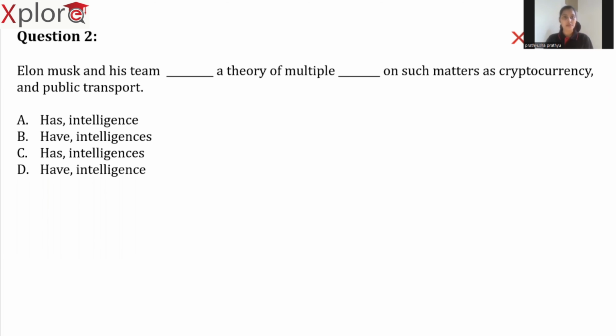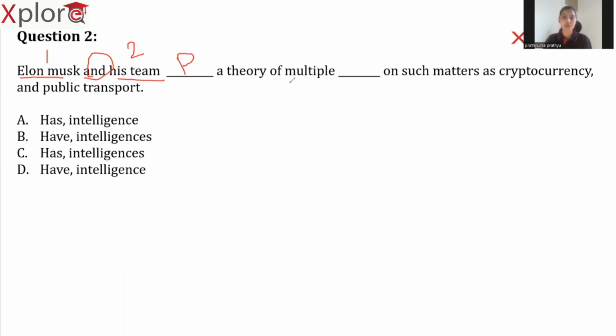Elon Musk and his team blank a theory of multiple blank on such matters as cryptocurrency and public transport. Option A, has intelligence. B, have intelligences. C, has intelligences. D, have intelligence. So, by looking at this question, we can understand that Elon Musk and his team. Here we have two subjects, and these two subjects are combined by using a conjunction and.